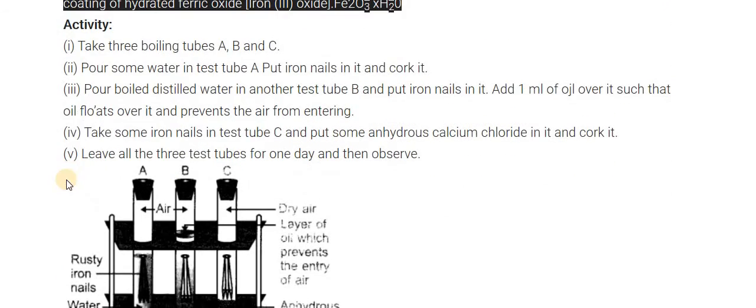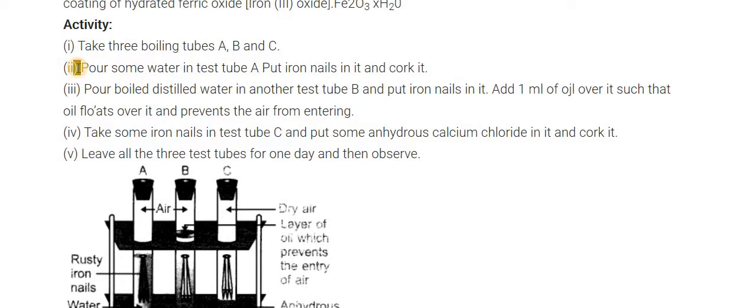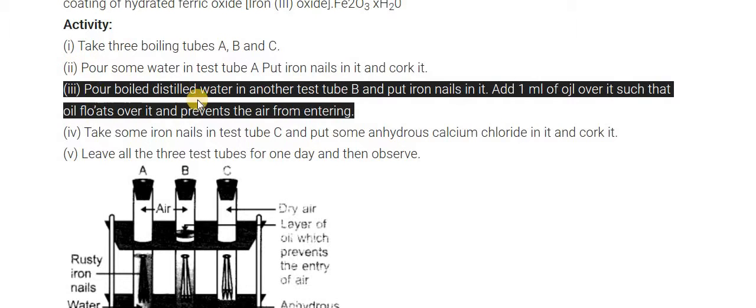Let's see the activity. First of all, take three boiling tubes and label them A, B and C. Pour some water in test tube A, put an iron nail in it and cork it. Then pour boiled distilled water in another test tube labelled B and put iron nails in it.